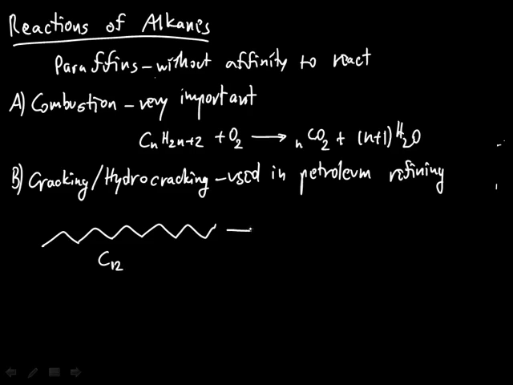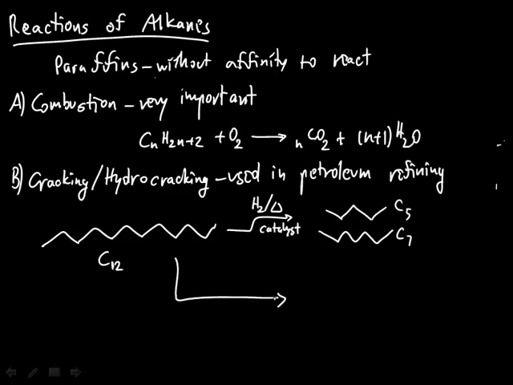And so these can be treated at high temperatures with catalysts and hydrogen, and they will break into two smaller molecules, C5 and C7. Now these are both components of gasoline, and so they work just fine. So basically they converted something that is not so valuable into something that is much more valuable.